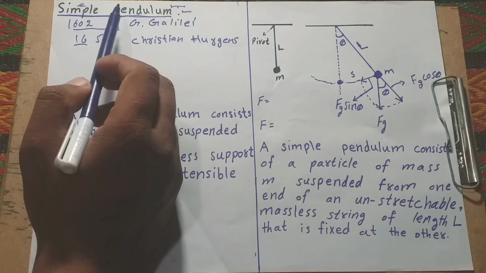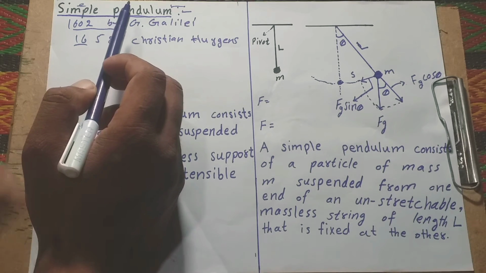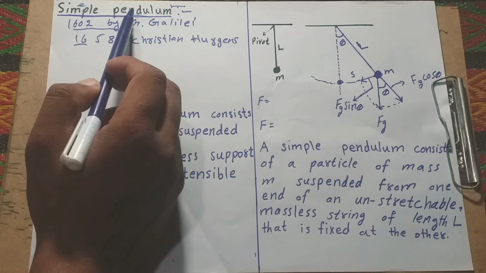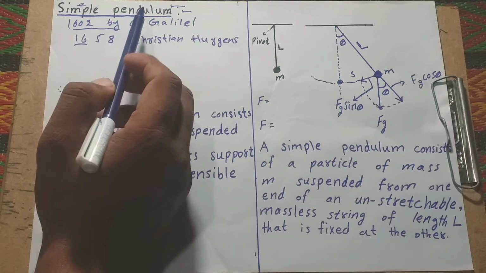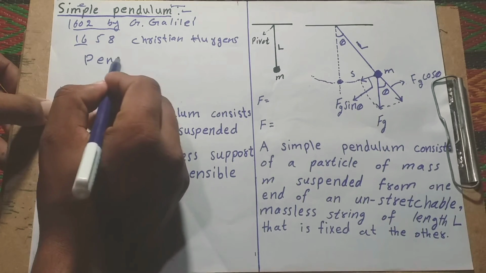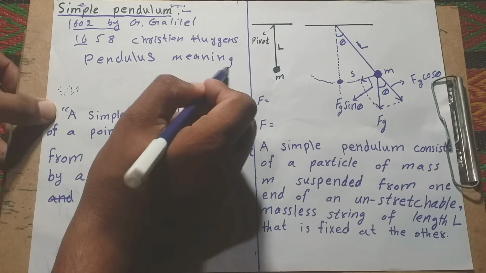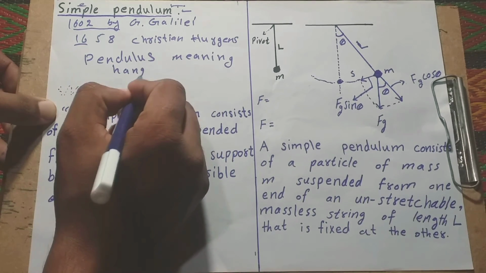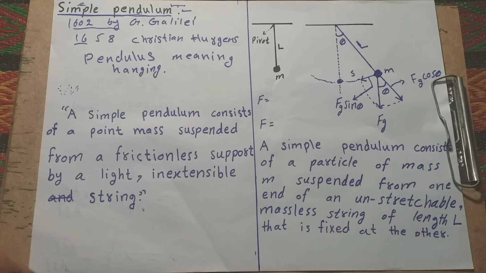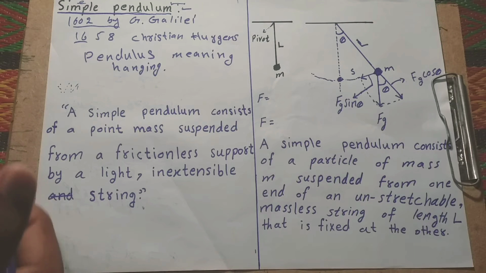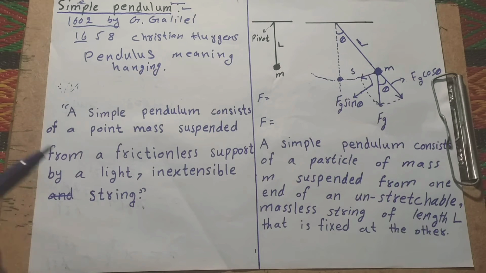Simple means easy. Pendulum comes from the Latin word pendulus, meaning hanging. So pendulum means hanging. Simple pendulum means easily hanging. This is known as a simple pendulum.